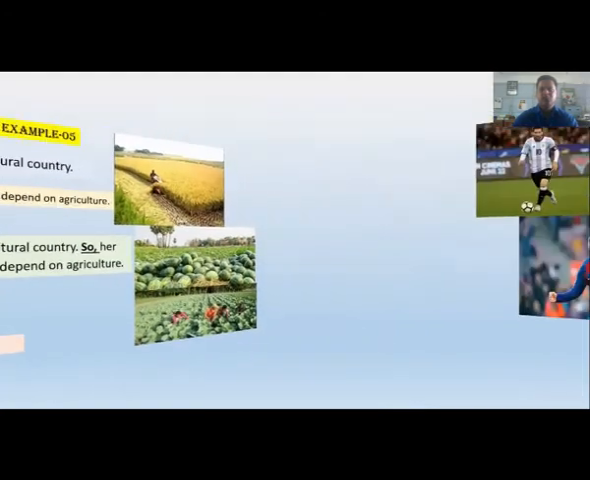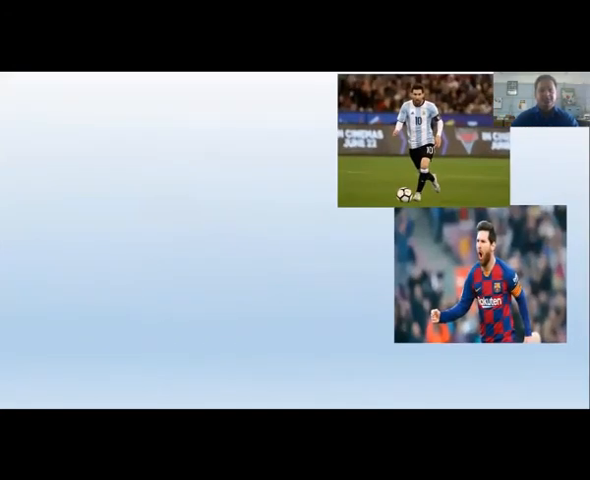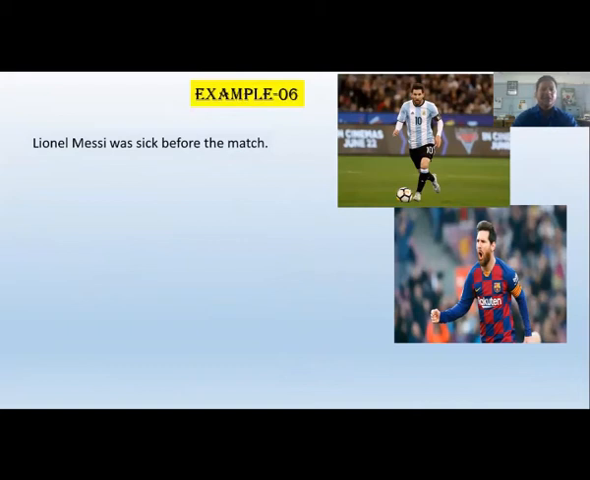Dear students, let's move to the next sentence. You can see the picture of Lionel Messi, a great footballer of the world. Example 6. Lionel Messi was sick before the match. My first sentence is Lionel Messi was sick before the match. He played superb and scored 2 goals. So we have to connect two sentences together by using a sentence connector.